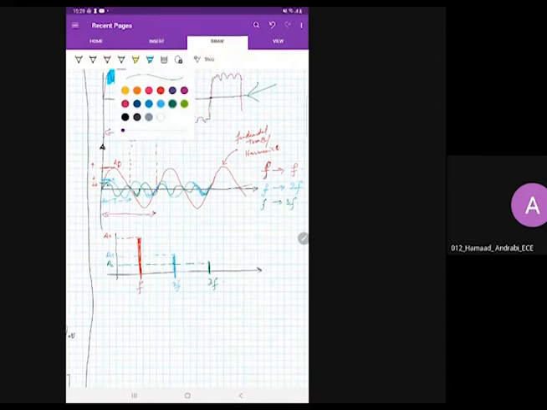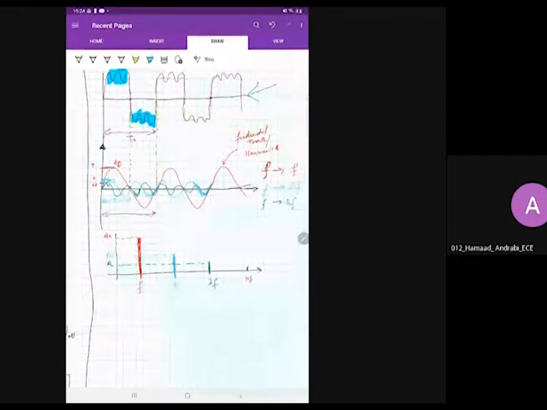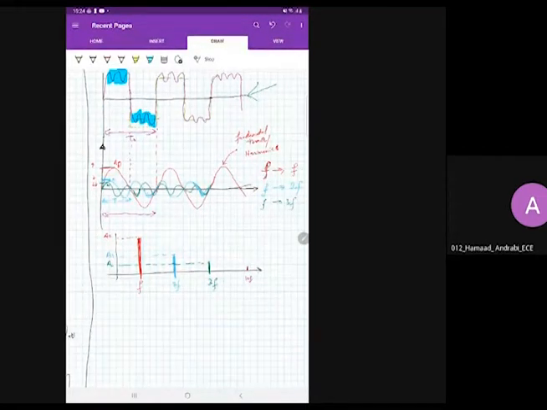Even if we assume that we have another harmonic here, say for example the 10th harmonic, whose frequency is 10 times f, the impact of the 10th harmonic on the signal will be nearly negligible. Why? Because the amplitude is very small. That is why in communication sometimes we say that we can neglect higher harmonics in the signal.